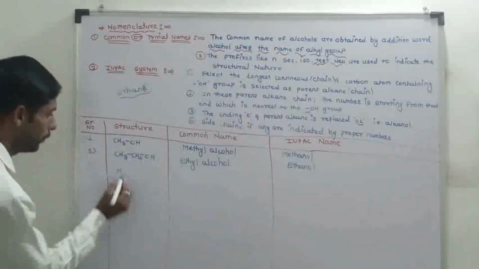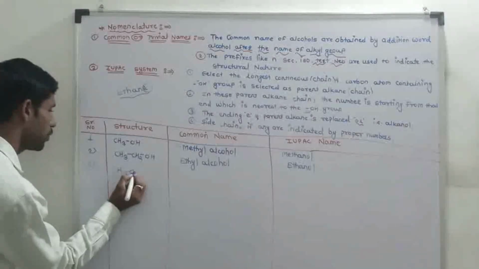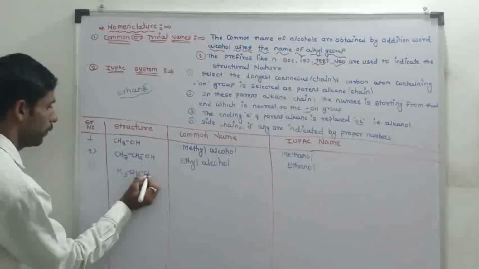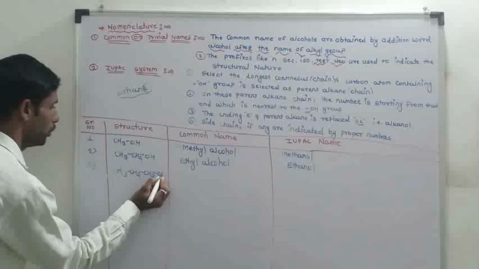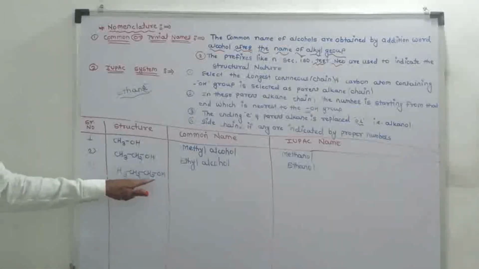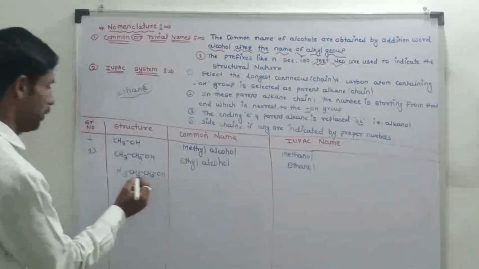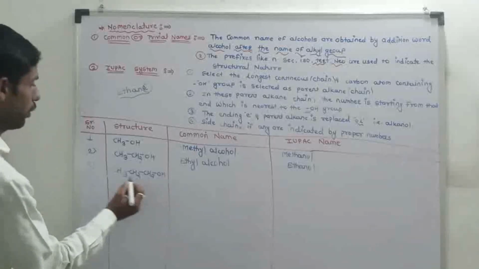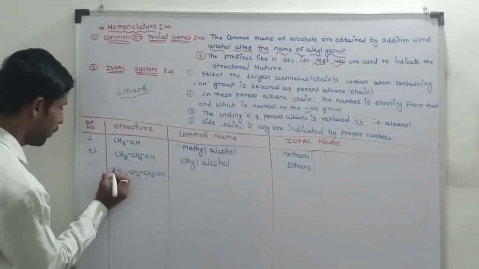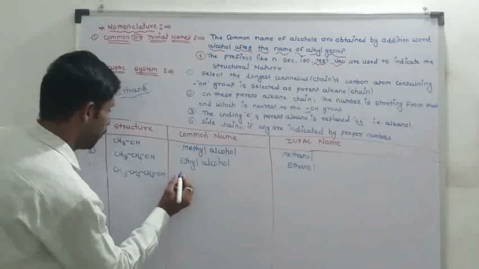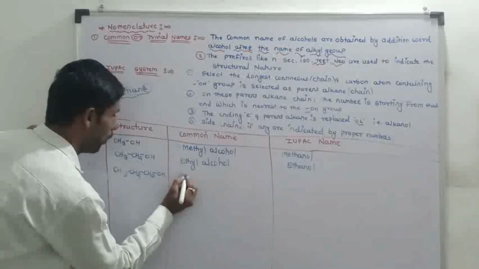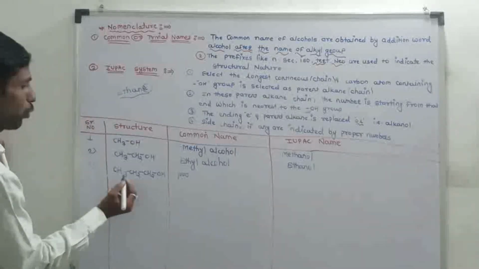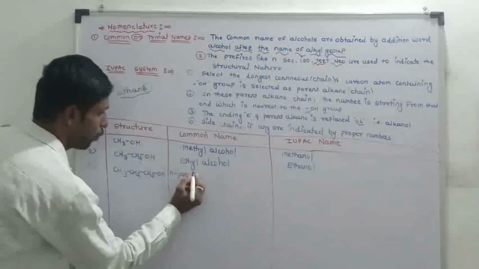Third example, CH3CH2CH2OH. The common name of the structure is propyl alcohol, also known as n-propyl alcohol.